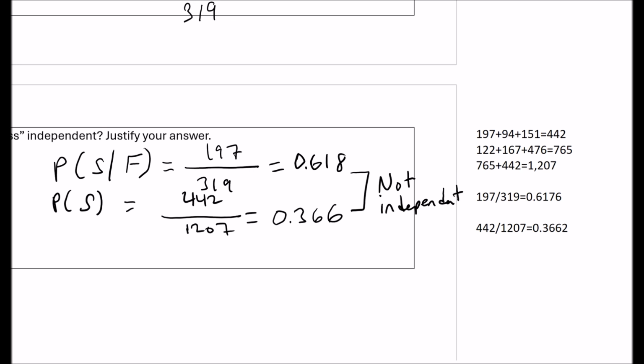It does depend on what class you're in, whether or not you survived, right? Notice that when they were in first class, they had a high chance of survival, whereas if we just looked at survivors in general, it's only 36%. So there is a drop in the rate when we switch from first class to just everybody, or in other words, there's an increase in the survival rate if we just look at first class.